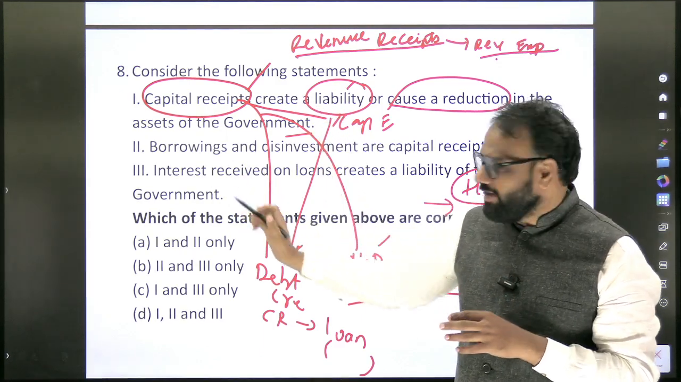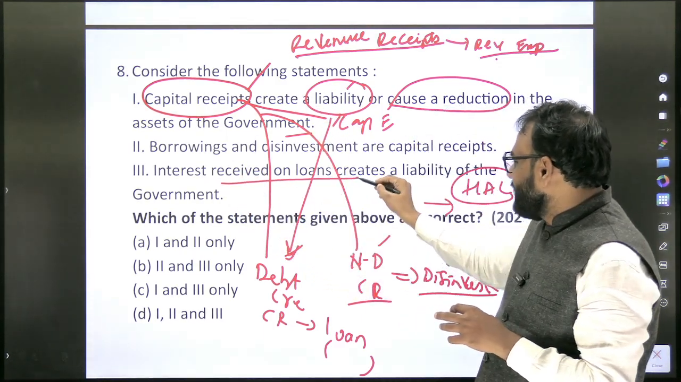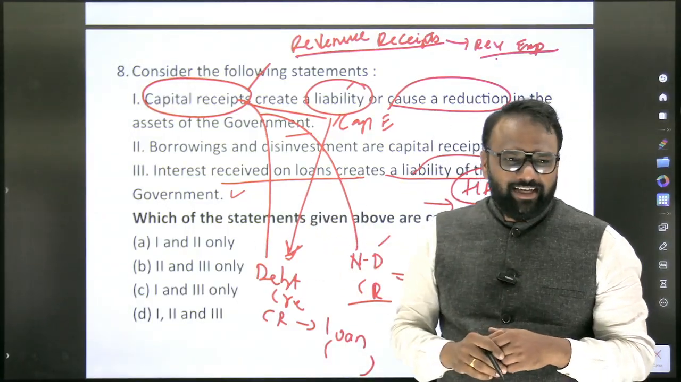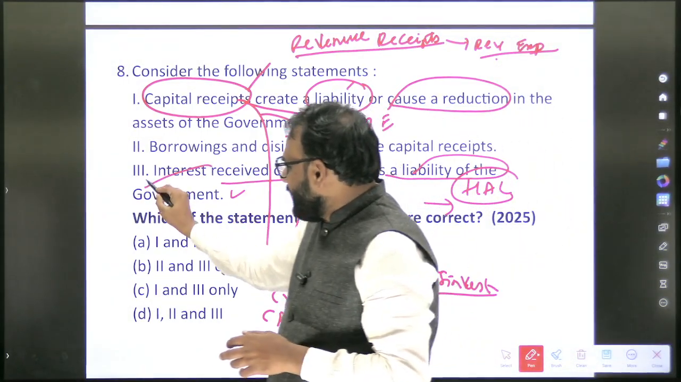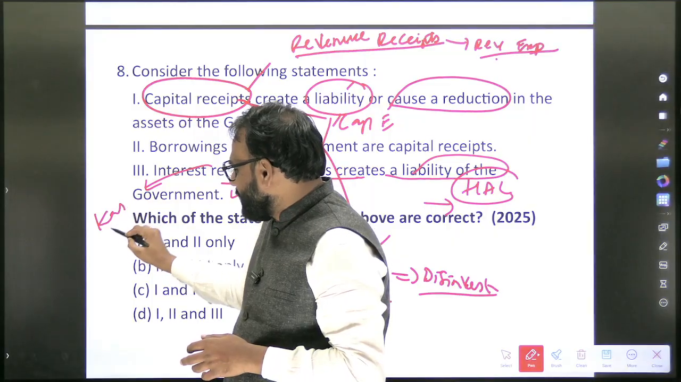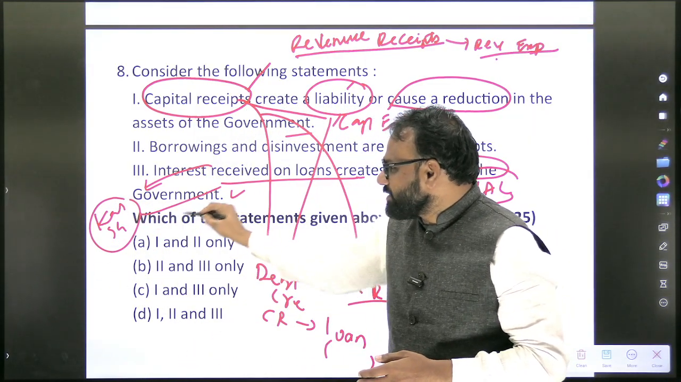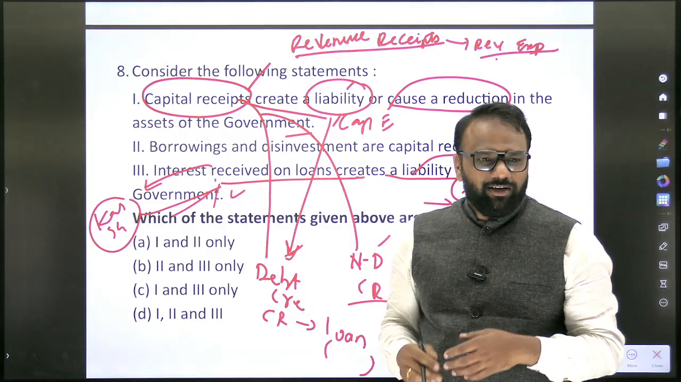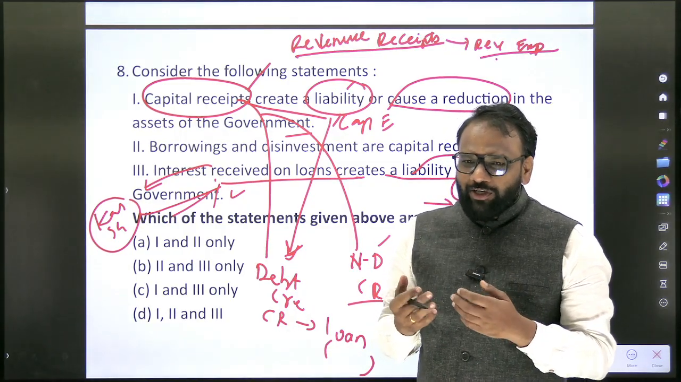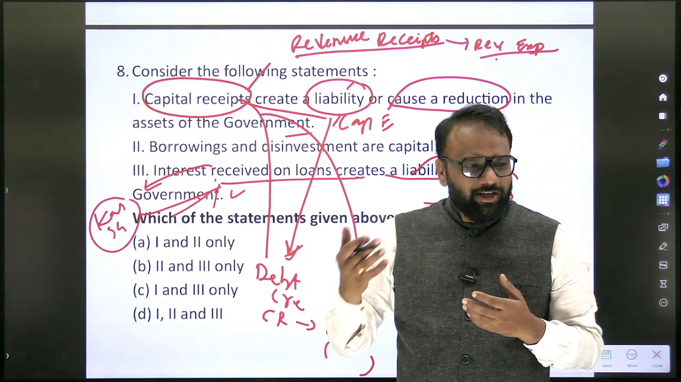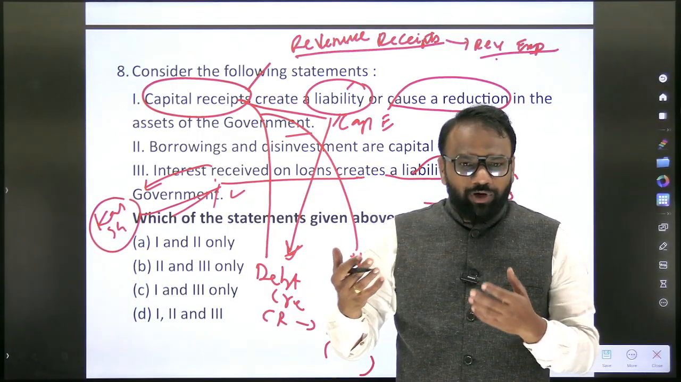If you go directly to the third one, interest received on loans creates a liability of the government. See here, the central government has given a loan to, let's assume, the Karnataka state government. Now the Karnataka state government, every month, will pay interest to the central government. Okay, 1 lakh rupees or 2 lakh rupees, whatever. So once the central government gets the amount, should it return it back to the Karnataka state government? No, it is getting interest.